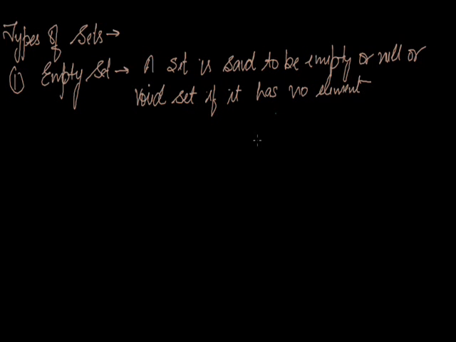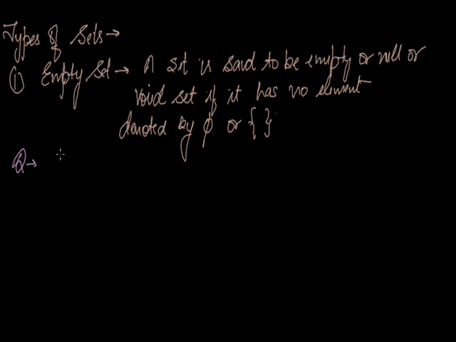Okay, what does it mean? A set is said to be empty when it has no element. That is, it is denoted by phi, or we can write it as curly braces which are blank. Since there is no element in the set, we can leave it blank. For example,